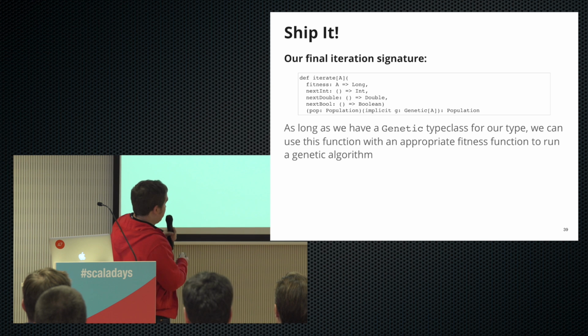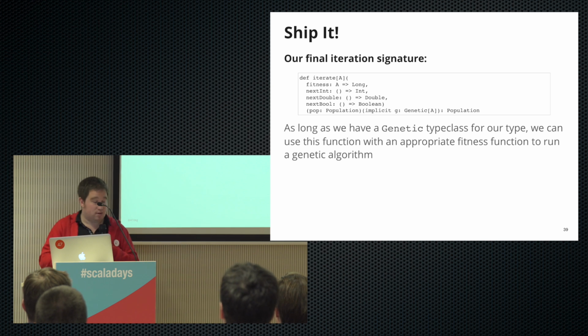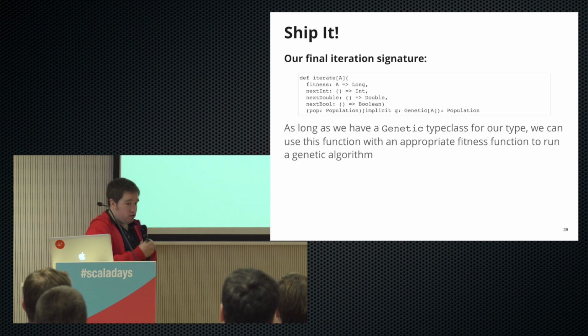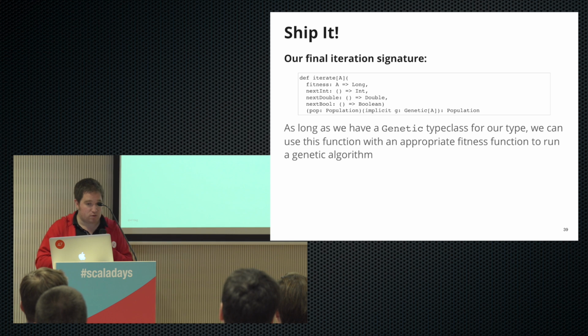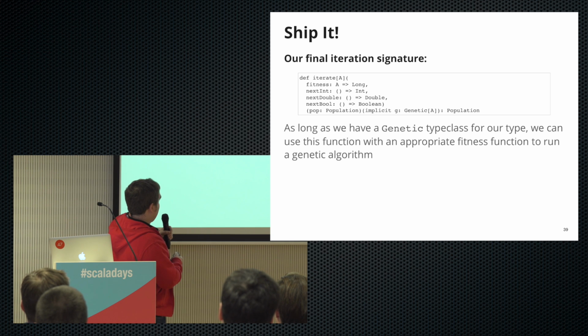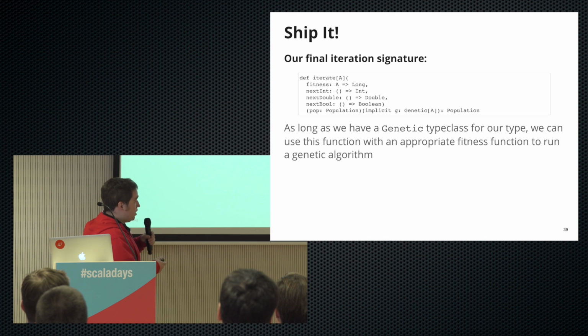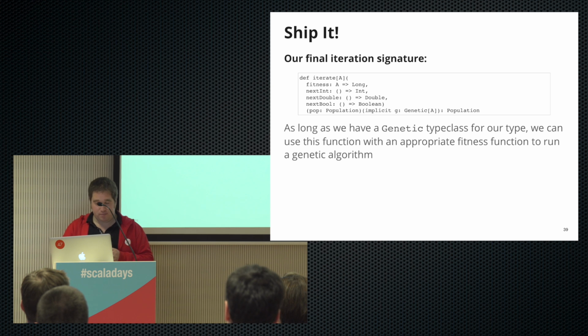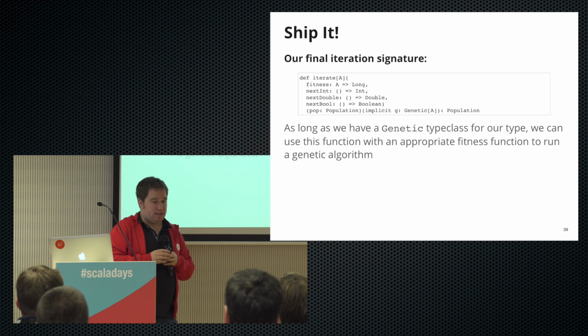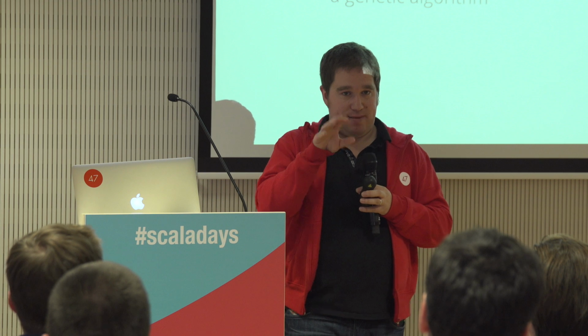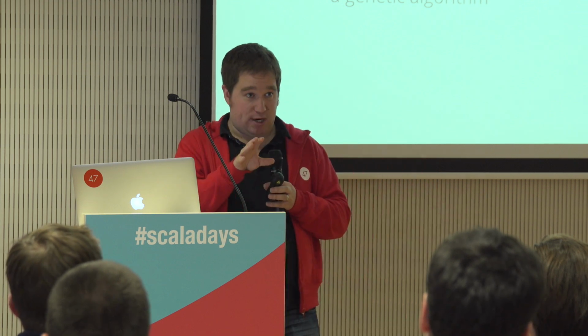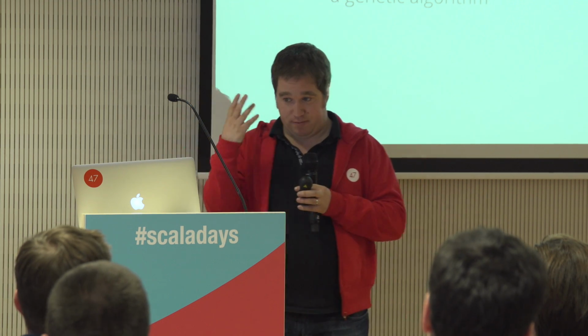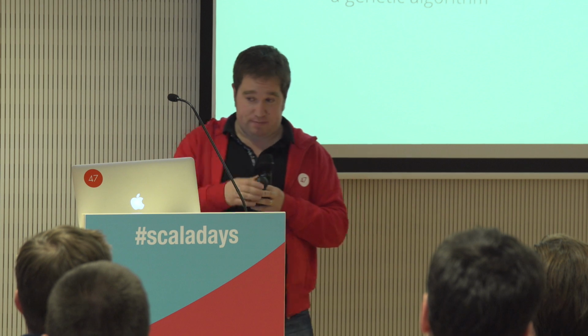So we have our fitness function for the type we want to work with. We have some way to control the randomness when we want to. And then basically, given a population, we get a new population as long as we know how to convert from a binary string into what we're actually dealing with. So really, what I want to say here is, as long as we have a type class for that binary string, we can use this algorithm, and this should work for any implementation.